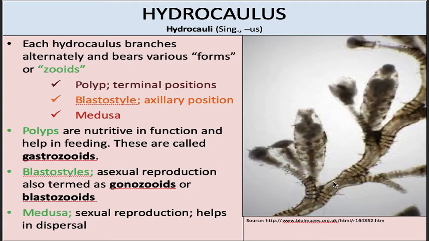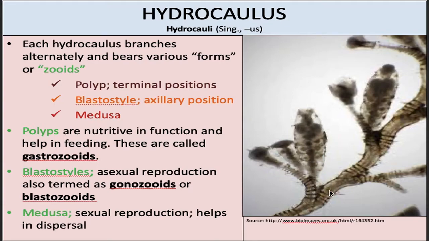In this image, a part of the colony is shown where we can see that the hydrocaulus branches alternately and bears various forms. The various forms present in the colony of Obelia are polyps, always present at terminal positions, and blastostyles, which are present at axillary positions.